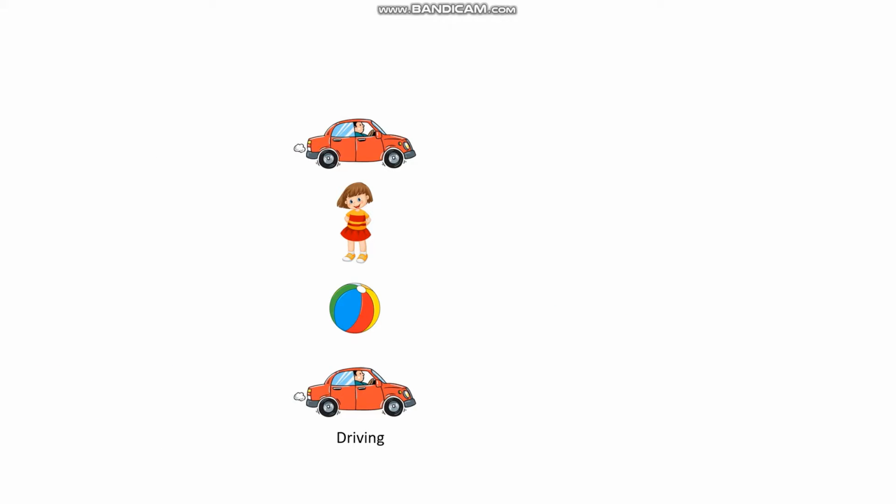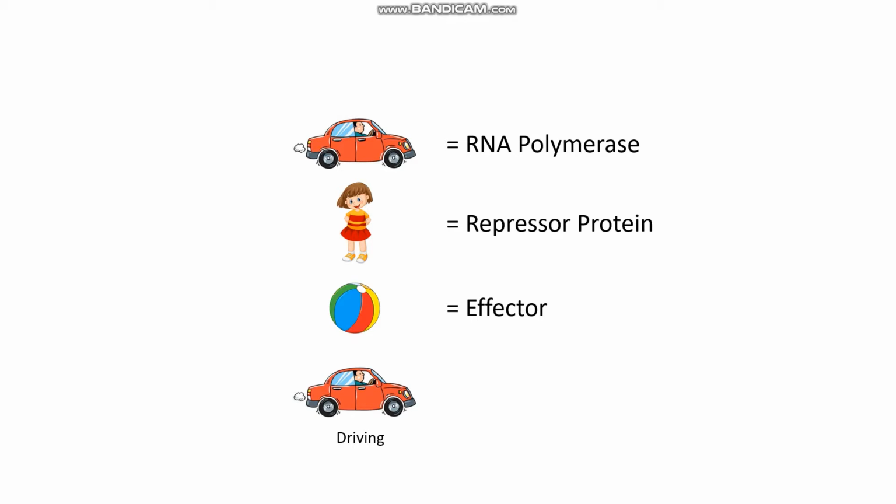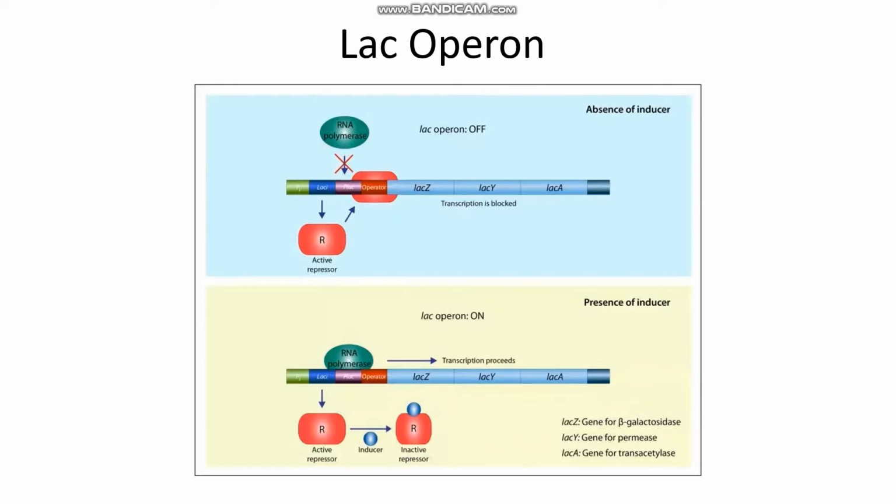Can you tell which parts of the analogy represented the components of transcriptional regulation explained? The car represents the RNA polymerase, the child represents the repressor protein, the ball represents the effector, and driving represents transcription. This negative-inducible system is one of the 4 modes by which the expression of genes is regulated in prokaryotes. A well-known example of an operon that is negative-inducible is the lac operon.